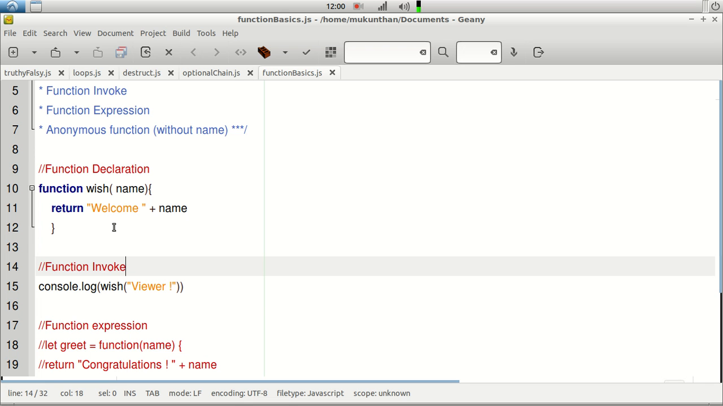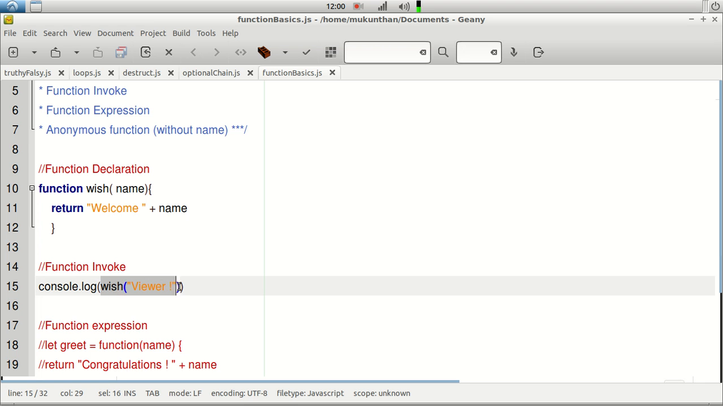In order to see the usability of that function, or let's say the running of the function, we need to invoke that function. That means that without the function keyword you will be just calling the function name, and using the parenthesis you will be passing the argument if it is mentioned in the declaration. Here you can see it will be just calling the function, and it will be passing the value viewer exclamation symbol. As you clearly see here, it will be returning the string. So that string we are going to display into the console.log.